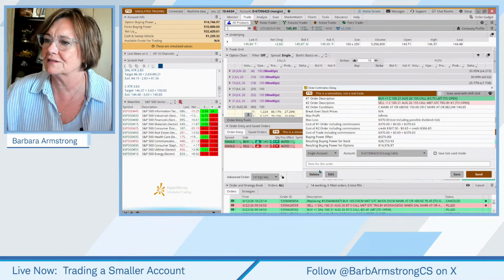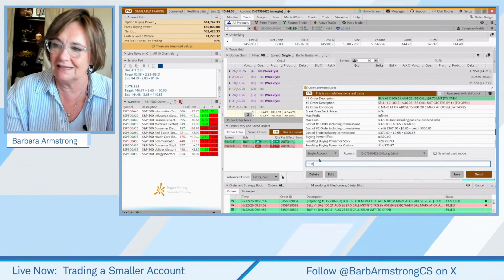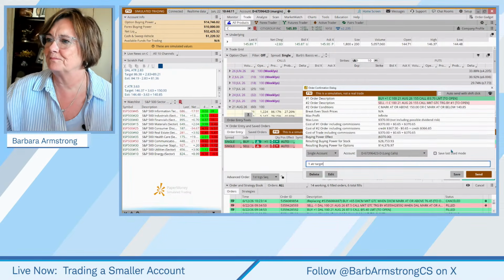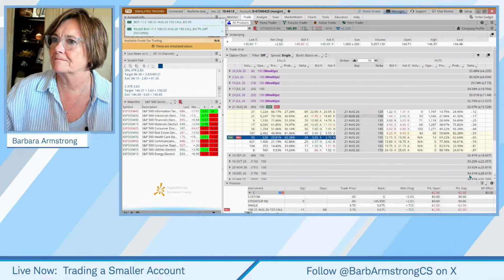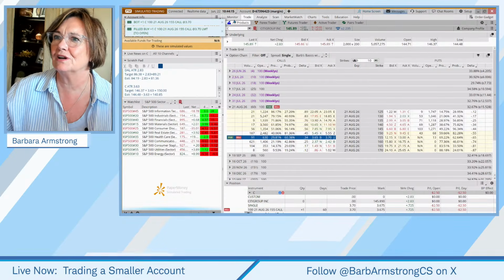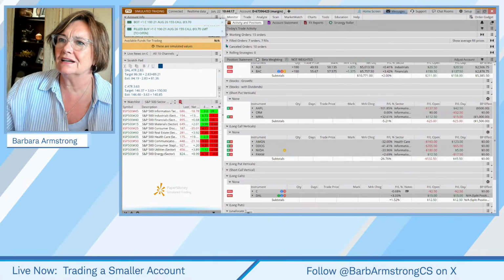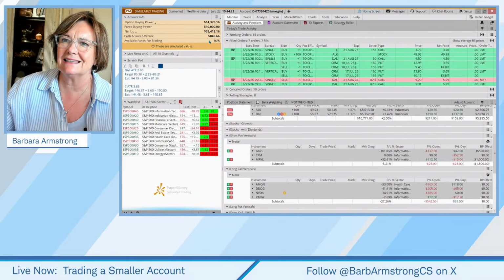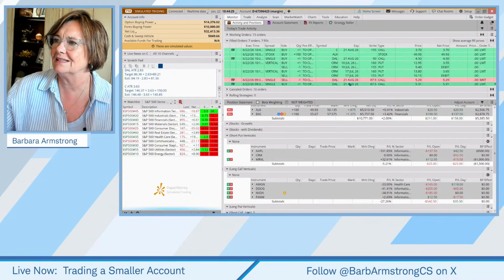Okay, so long calls. 1 ATR. And this is our 1 ATR target. All righty. So we're in. So what have we done today? Well, I did a test order because this is saying that I don't have any funds available for trading, and I didn't know if my trades would go in.